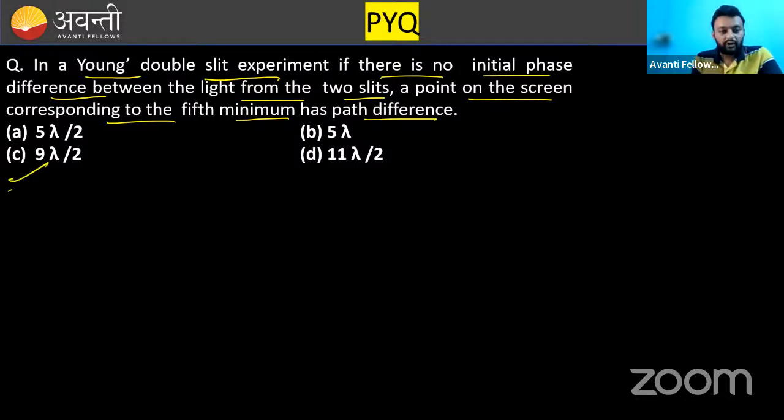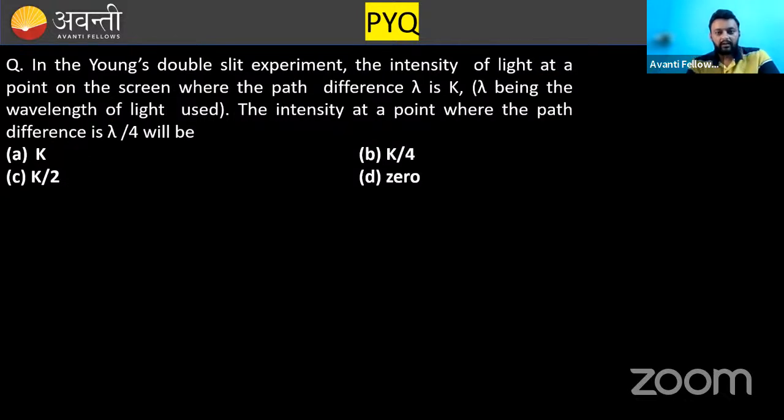You can find it using the formula. It will be C, 9 lambda by 2. I will not take a lot of time in it. Now, this is a very good question. Remember, the question says: in the YDSE experiment, the intensity of light at a point on the screen where the path difference is lambda is K. What is mentioned? The point at which path difference is lambda, intensity is K.